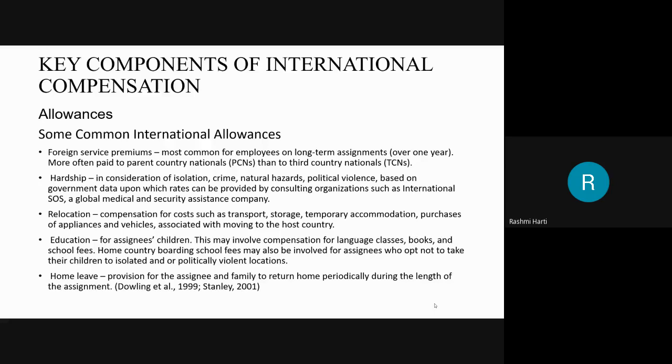Apart from that, there is home leave allowance, which is a provision for the assignee and family. The expatriate or the family may return to the home country periodically during the assignment, maybe once or twice a year, just for a vacation. At that time, the fare, that is the air tickets and so on, will be covered by the company itself. So these are the various allowances given by the company to the expatriate, and this is one of the components involved in international compensation.